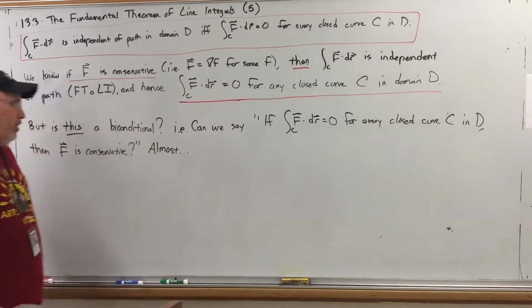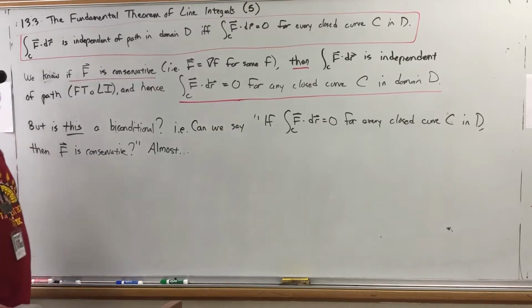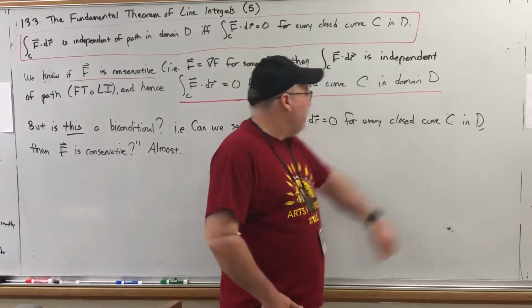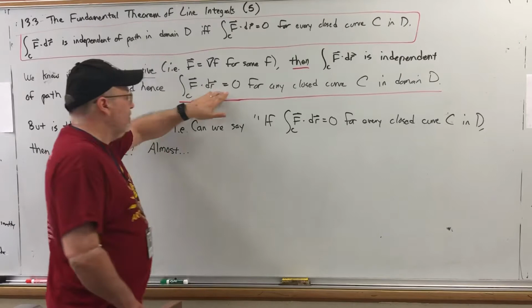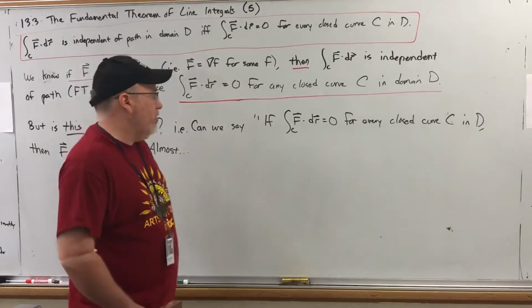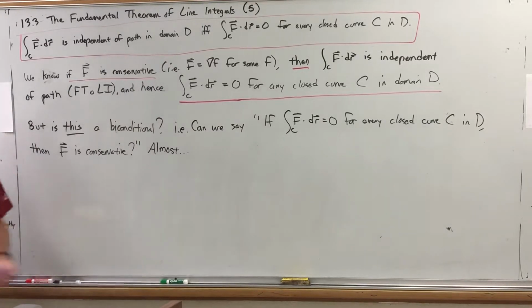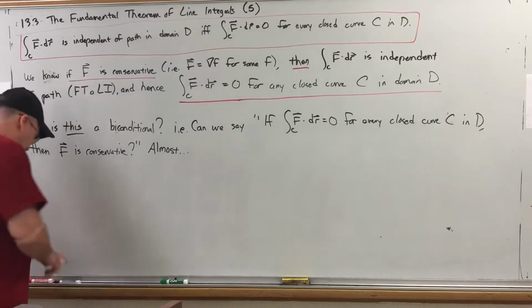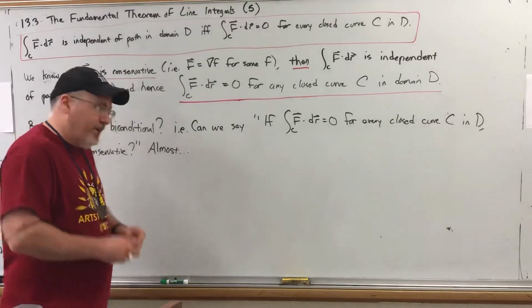Now, the reason I'm saying almost is that there's another condition on the domain that has to be true in order for this to actually be a biconditional. In other words, I have to impose another condition on the domain in order for being conservative to be equivalent to saying that your line integral is equal to 0 over any closed curve. The reason for this really belongs in a class called topology, but I'll just briefly explain what I mean, and I'll save you all of the topological nightmares.